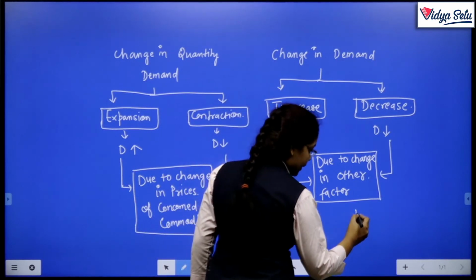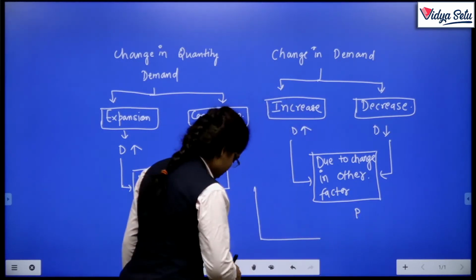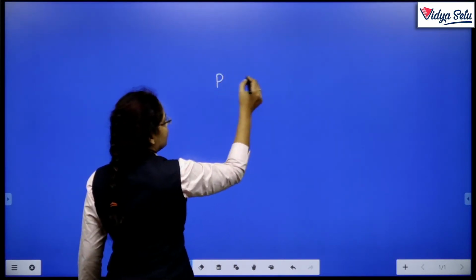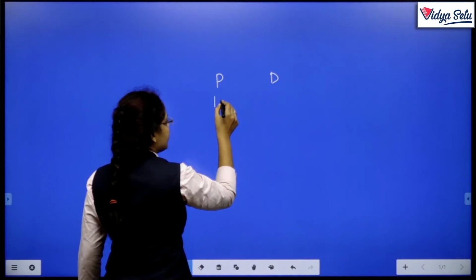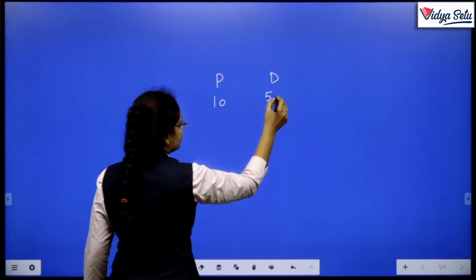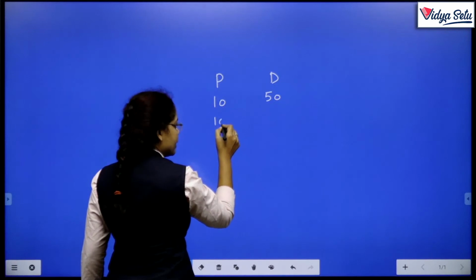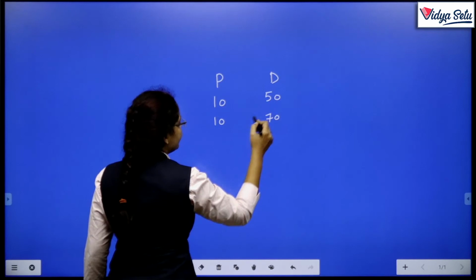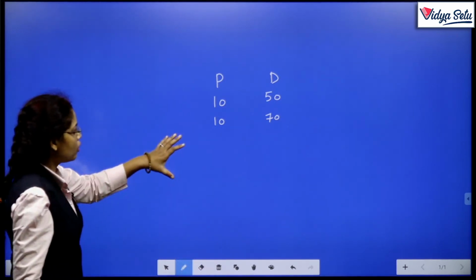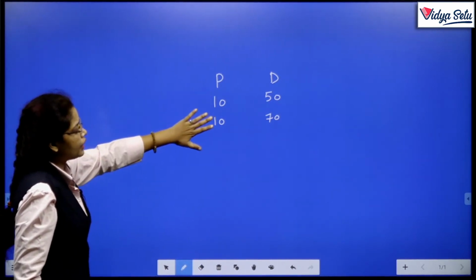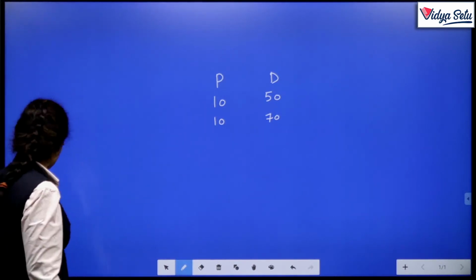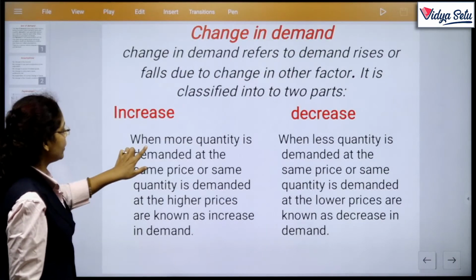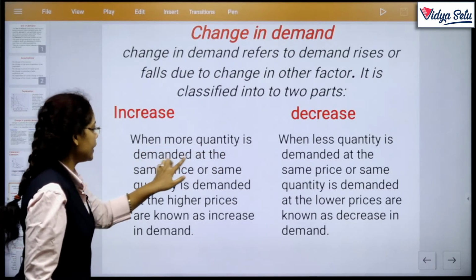That means price and demand. If price is 10, then the consumer demands 50 units of the commodity, and if price is 10 also, then the consumer demands 70 units or 100 units maybe. This is called more demand at the same price.